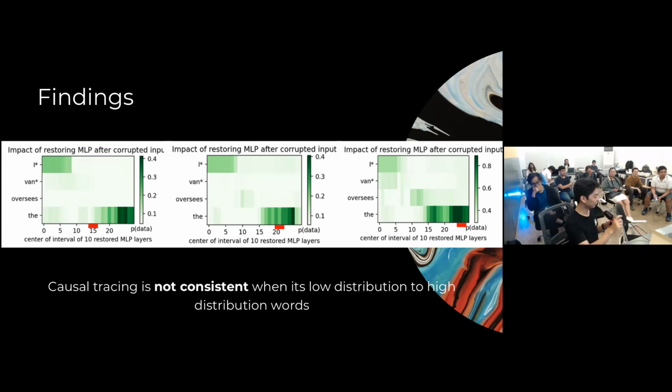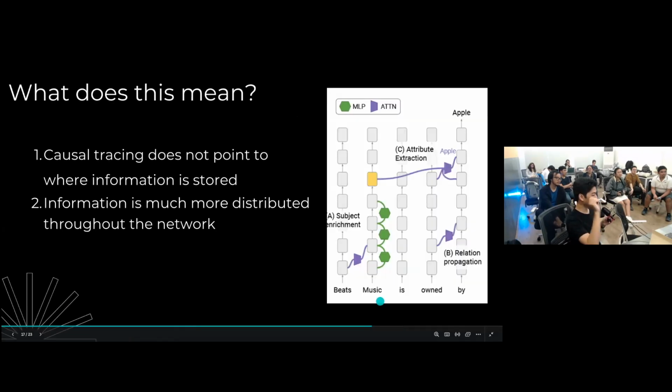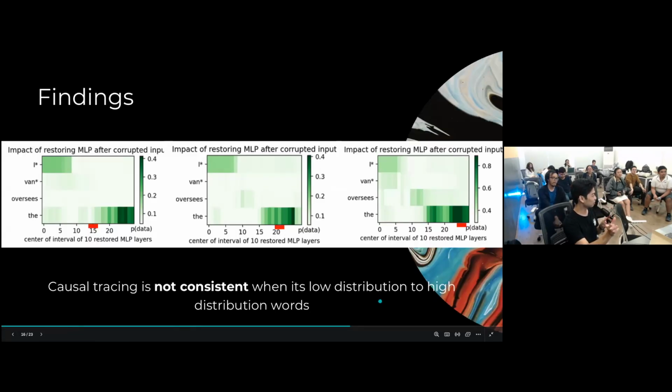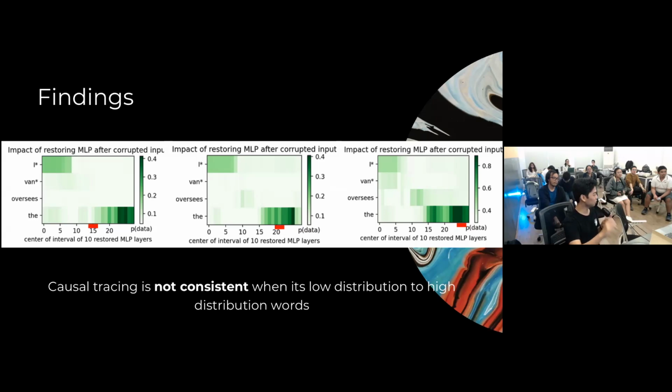There are very narrow circumstances where they occur. On the other hand, there are high probability tokens, which are general words like phone or laptop or data, where many different things could affect data being the next word. We know that ROME or causal tracing works for places to places, or specific things to specific things, which are low distribution words.